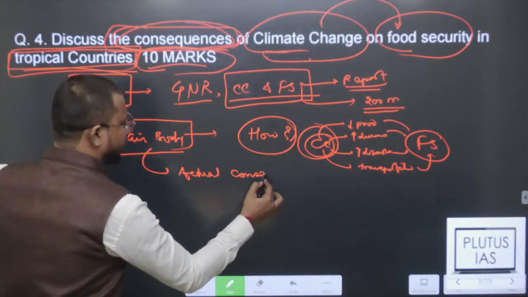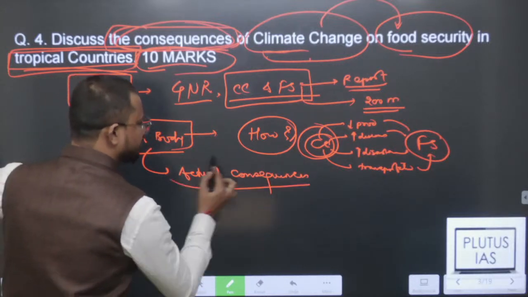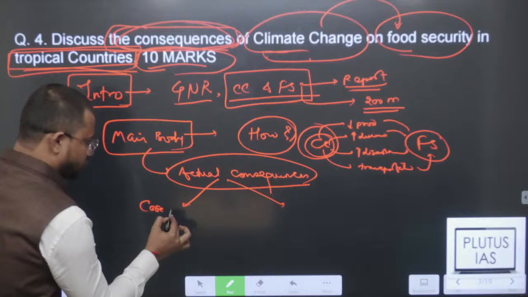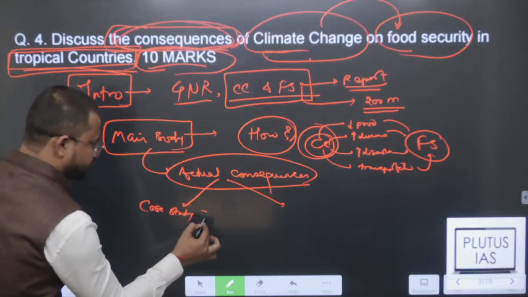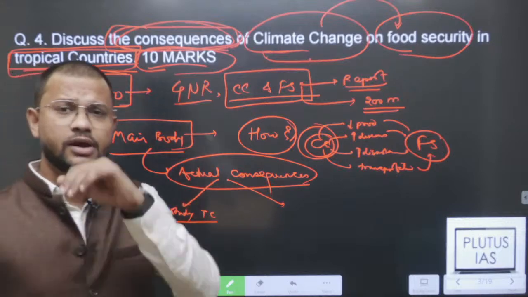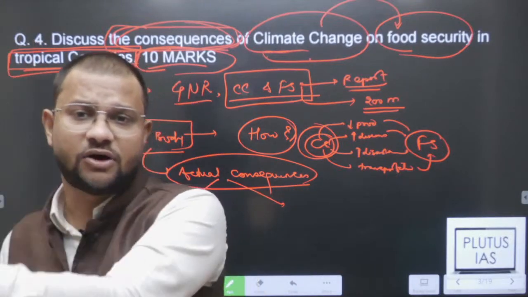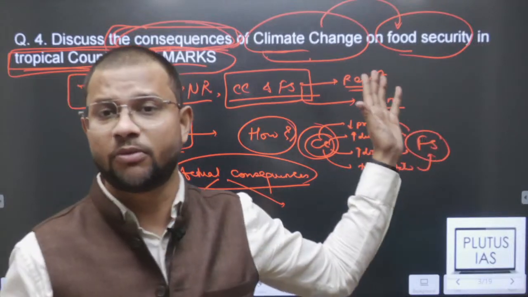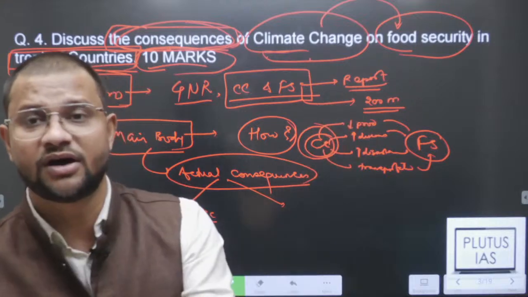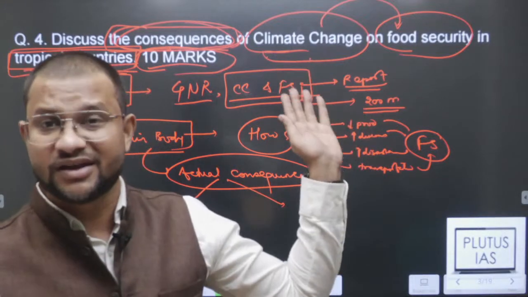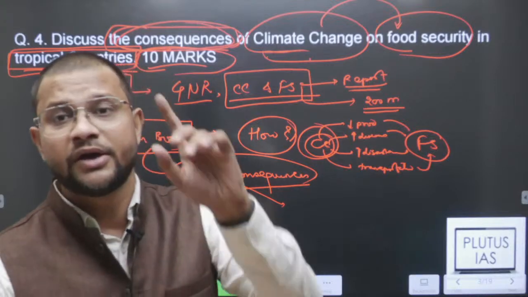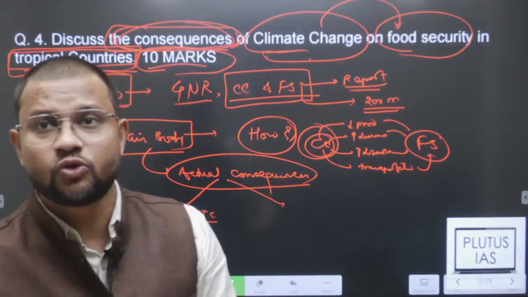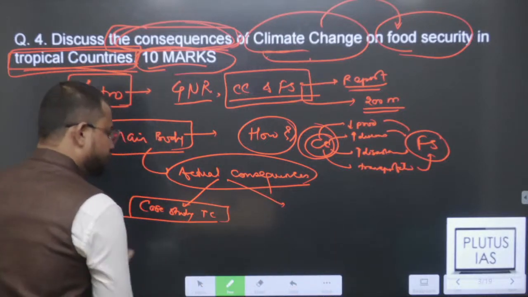On actual consequences, you have 2 options. You can write in 2 ways. One, take a case study of each region: case studies of tropical countries, South America, then Africa, West Africa, East Africa, South Asia, that particular part you can have and write accordingly. You can connect it with the prices of tomato, right? What happened recently in India with onion prices, or the Madagascar drought, you can connect there. You can find what happens in South America as well, inflation and that particular case. So you can write in terms of a case study for each of these regions.